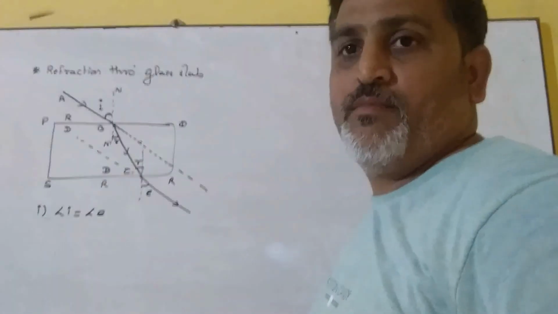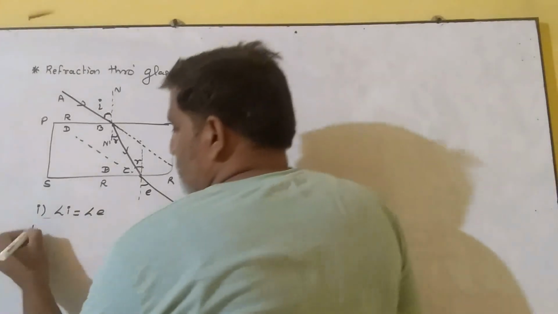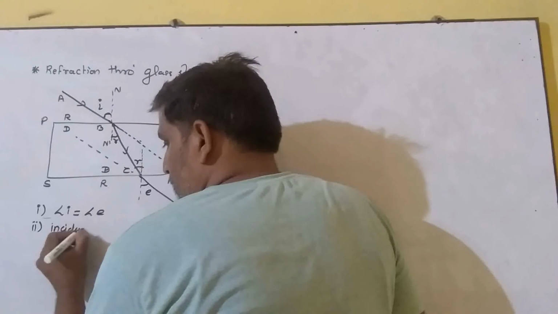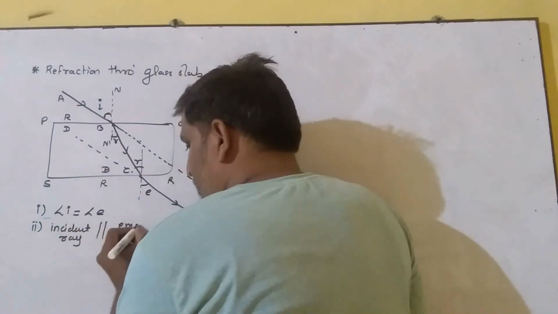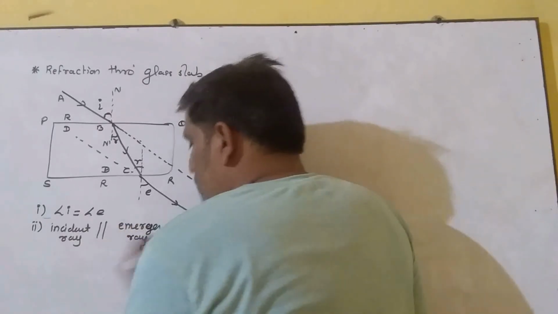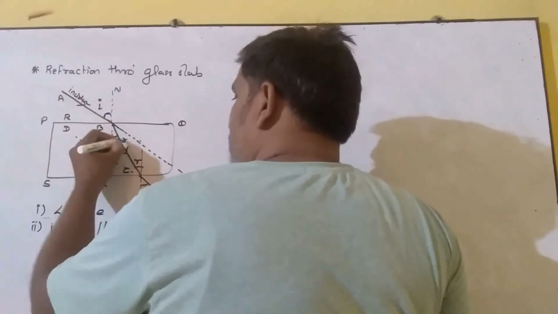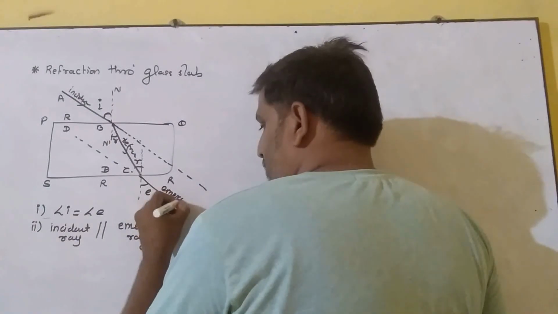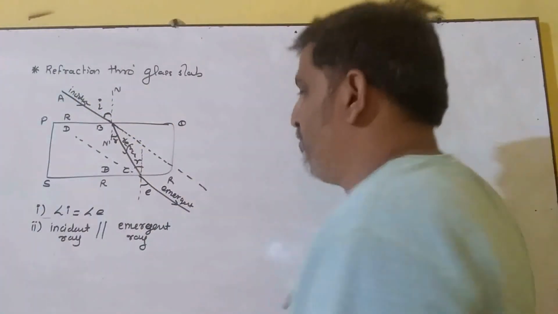Okay, the second conclusion from this discussion is that the incident ray is parallel to the emergent ray. This is the incident ray, this is the refracted ray, and this one is the emergent ray. We find here the incident ray is parallel to the emergent ray.